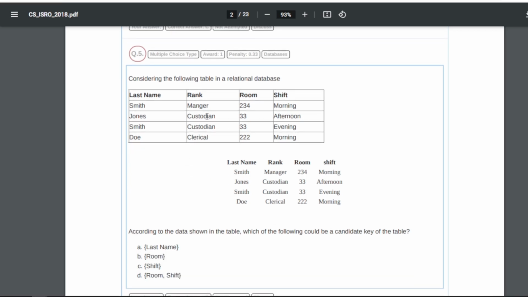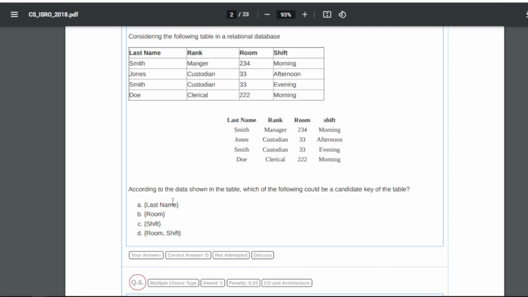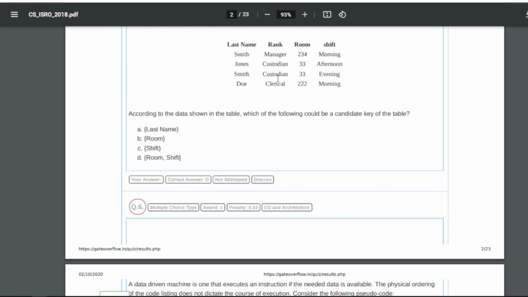Fifth question is: consider the following table in a relational database. Now it is asking, according to the data shown in the table, which of the following could be a candidate key of the table? So here the candidate key for the table is basically room and shift. So you can get the room and shift combination to uniquely identify rows, right?